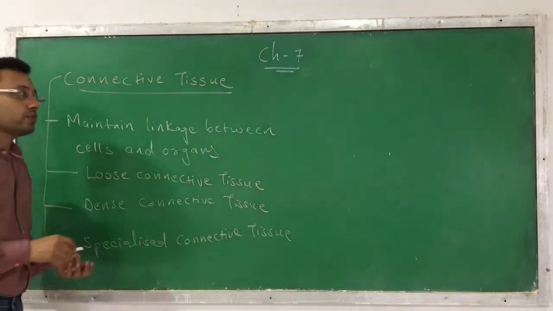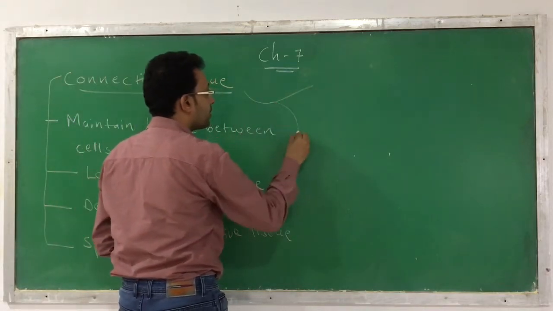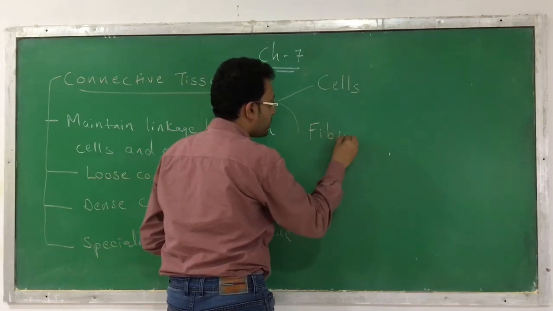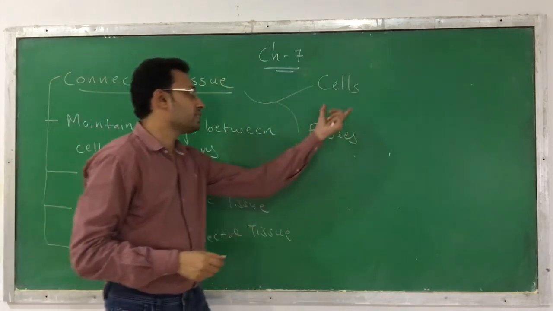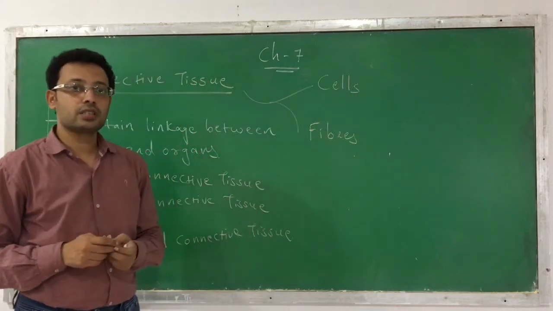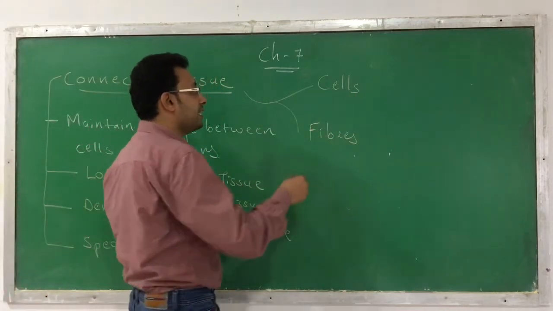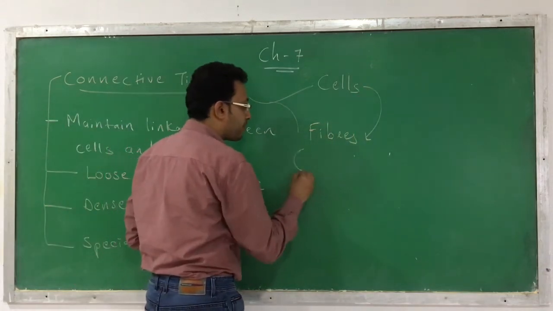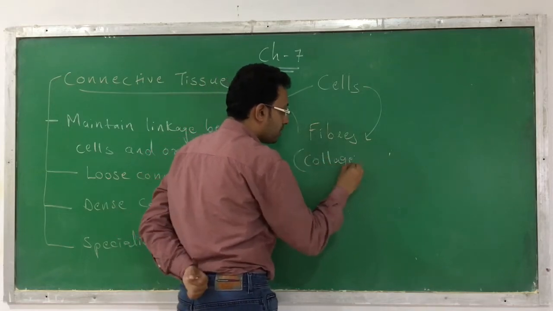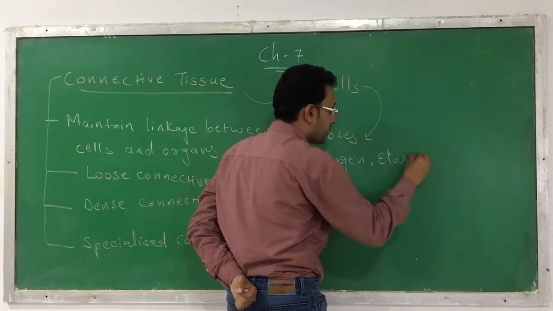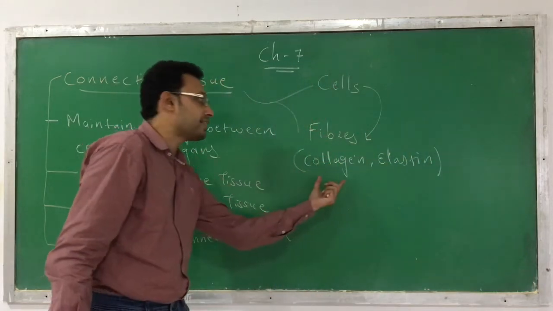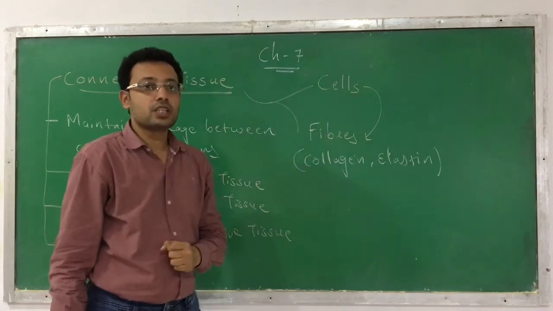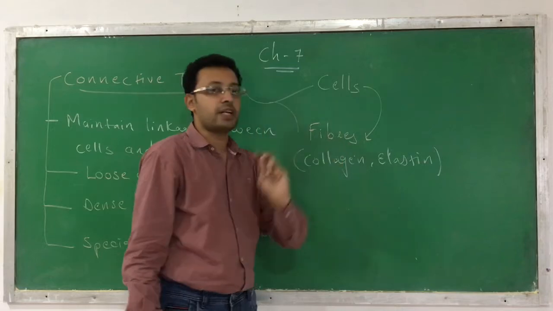Whatever the kind of connective tissue it is, it consists of 2 things. One is the cells, and the second thing is the fibers which are released from it. Even these fibers are released by the cell itself. And what are the fibers? These fibers are made up of a protein called collagen and elastin. In a fiber, either of these proteins is present, either collagen or the elastic protein, and these fibers are secreted by the cells.